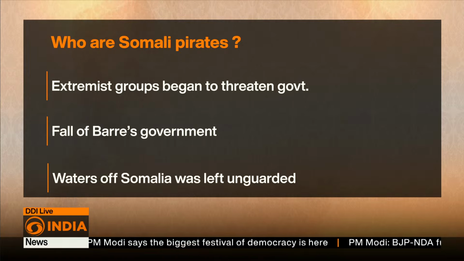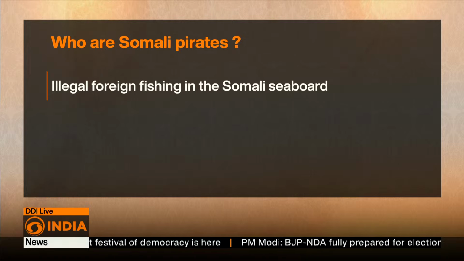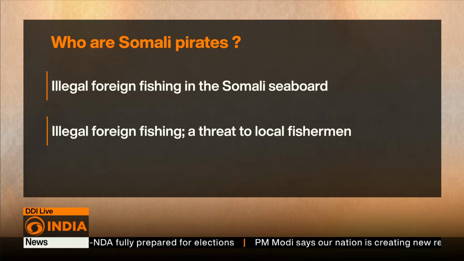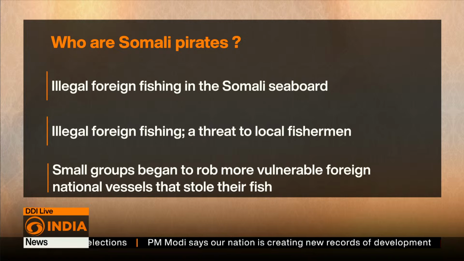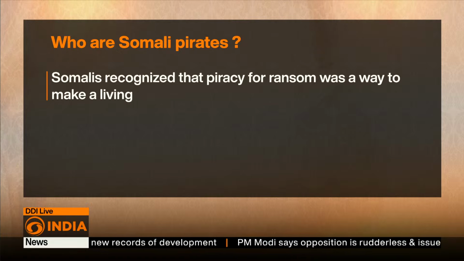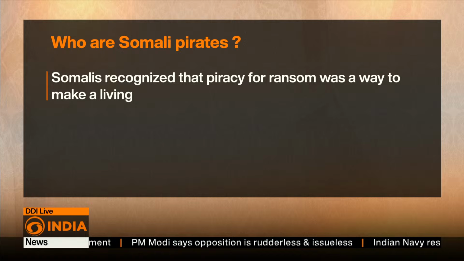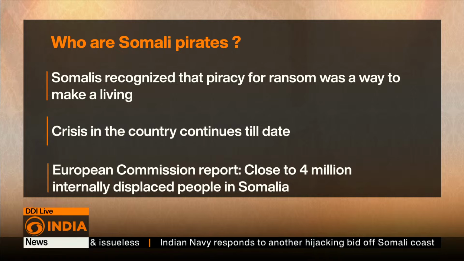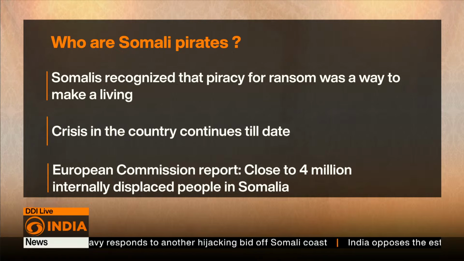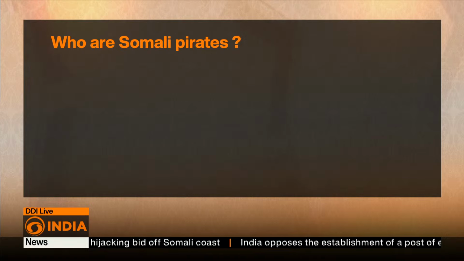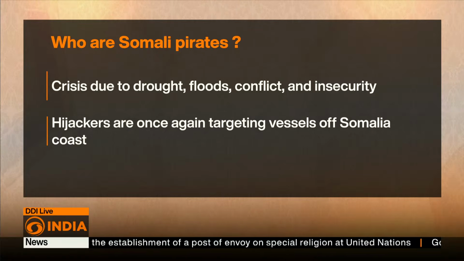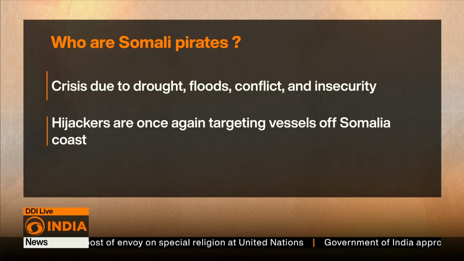The illegal foreign fishing in the Somali seaboard hampered the business of the local fishermen. Somalis, who depended on the sea for their livelihood, viewed this encroachment helplessly. Small groups began to rob the more vulnerable foreign national vessels that stole their fish. Eventually, Somalis recognized that piracy for ransom was a way to make a living. The crisis in the country has continued till date, according to the European Commission Civil Protection and Humanitarian Aid Operations. There are close to 4 million internally displaced people in Somalia due to drought, floods, conflict and insecurity. As a result, hijackers are once again targeting vessels off the Somali coast to make a living.